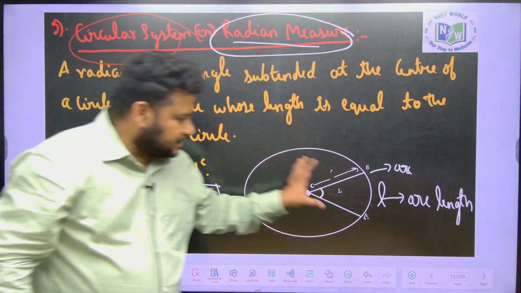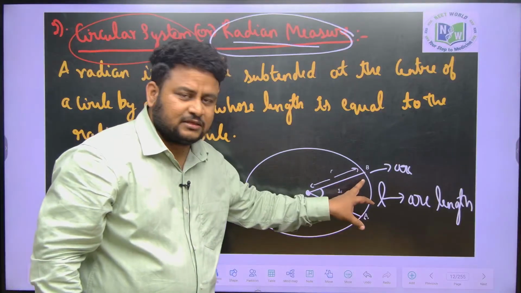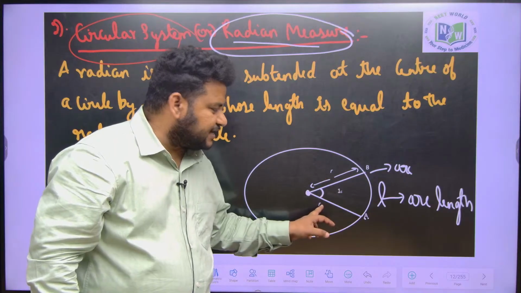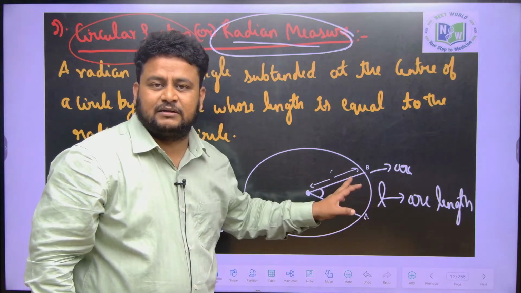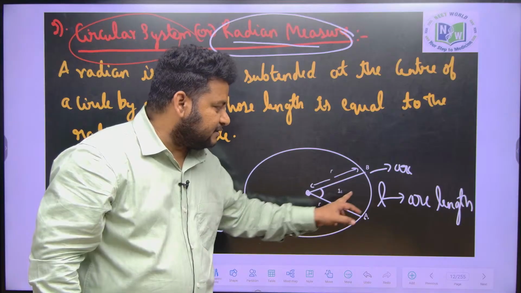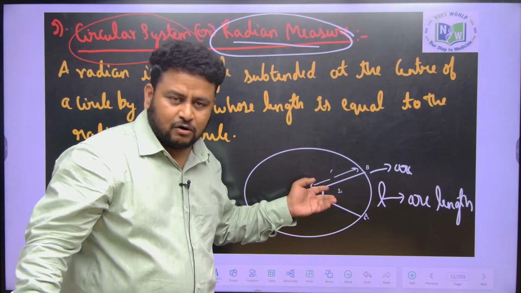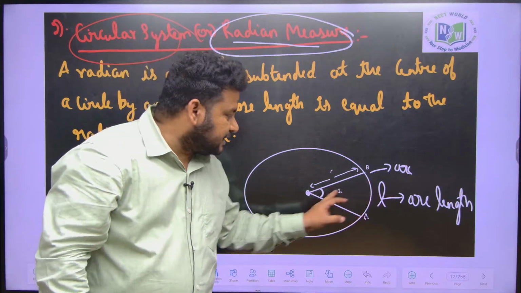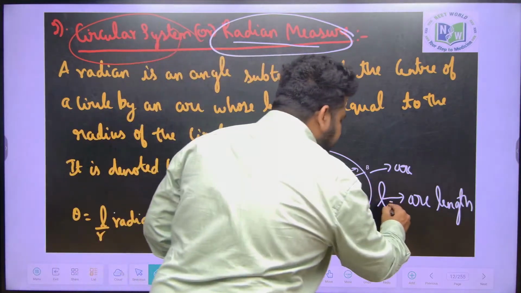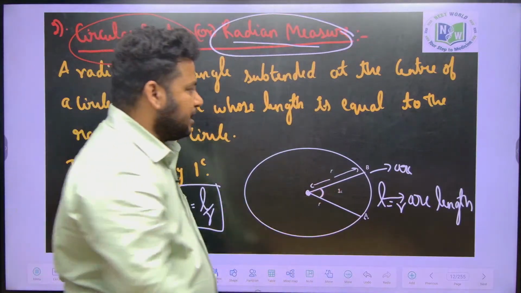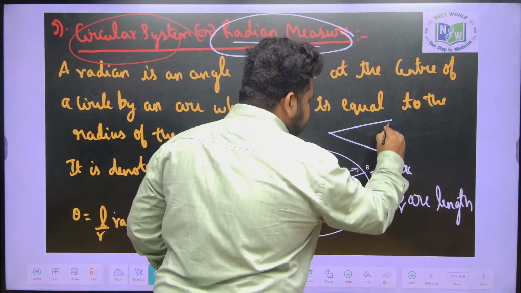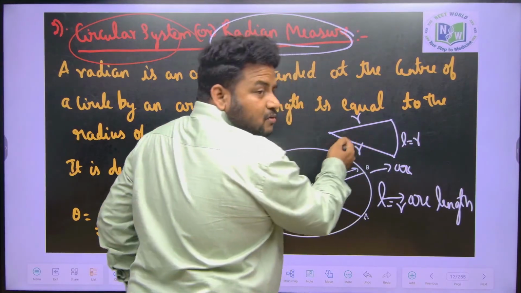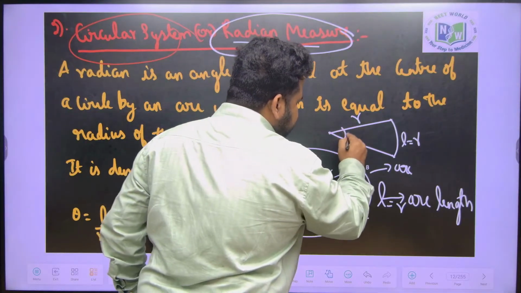Now suppose there is a scenario when this arc length makes an angle theta in such a way that both the radius and this arc length become equal. Definitely the radii will be equal. And when we talk about this arc length, it will become equal to this radius. That means this L will become equal to R. So the angle will be like this. See here, this is the arc, L will become equal to R, this will be R, and obviously the circle's radius will be R. So we will make this theta.